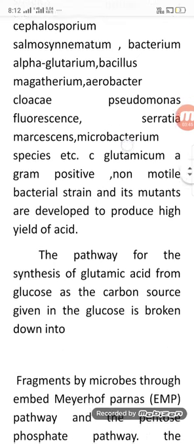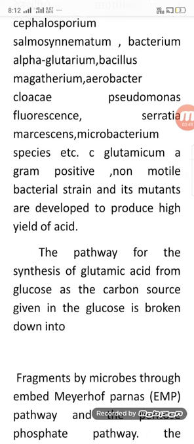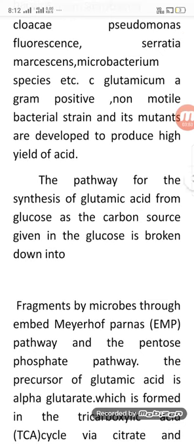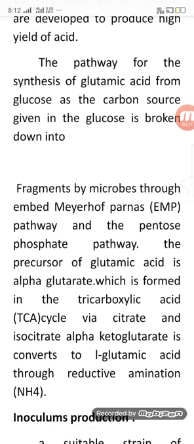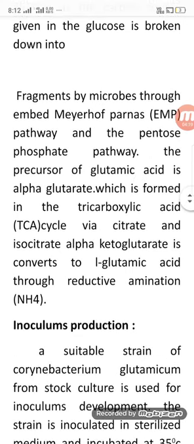The pathway for the synthesis of glutamic acid starts from glucose, the carbon source, which is broken down into fragments by the microbes through the Embden-Meyerhof-Parnas (EMP) pathway and the pentose phosphate pathway. The precursor of glutamic acid is alpha-ketoglutarate, which is formed in the tricarboxylic acid (TCA) cycle. Citrate and isocitrate give alpha-ketoglutarate, which is converted to L-glutamic acid through reductive amination with NH4.